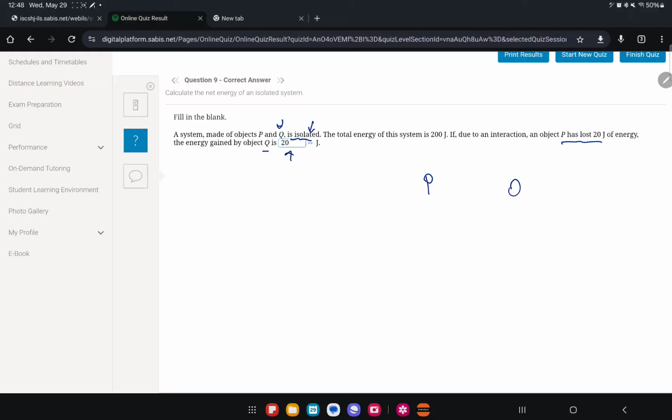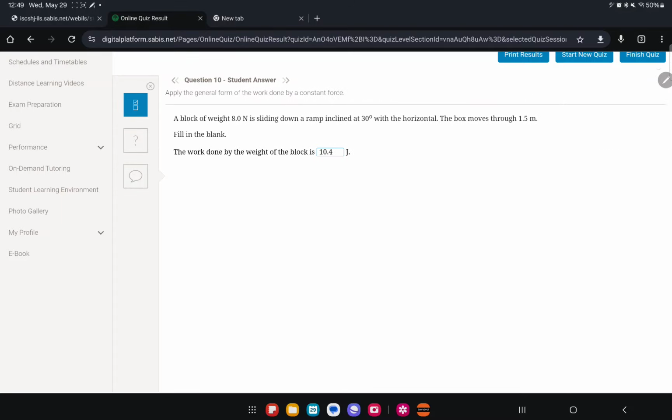So let's say, imagine this, P, Q. They tried tricking you with putting 200, but that has nothing to do with it. P lost 20. So what's going to happen to Q? It's just going to gain 20. It won't gain 180 since it's an isolated system. Isolated meaning, it's only what happens between these two objects. That's it. It doesn't matter about the total energy in the system.